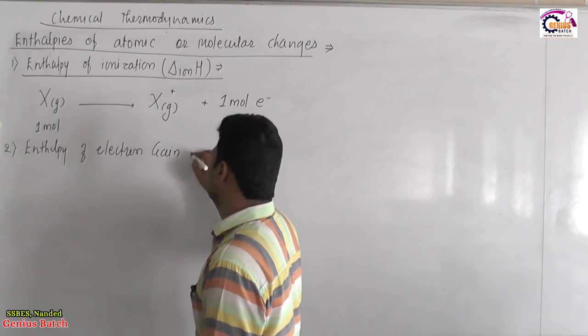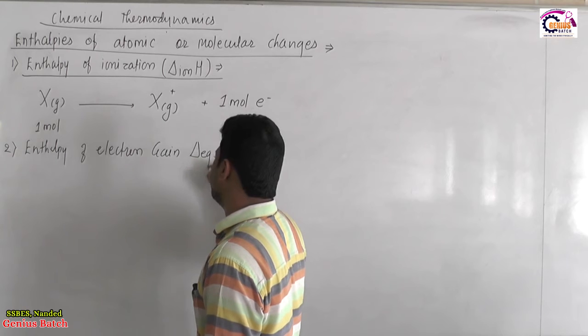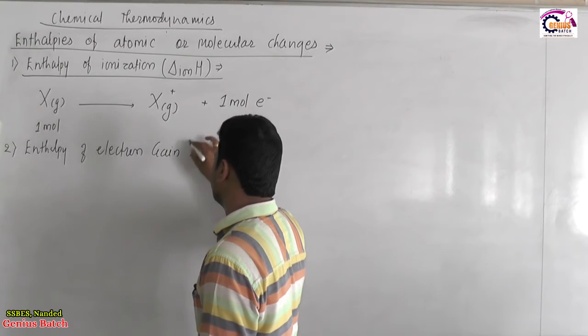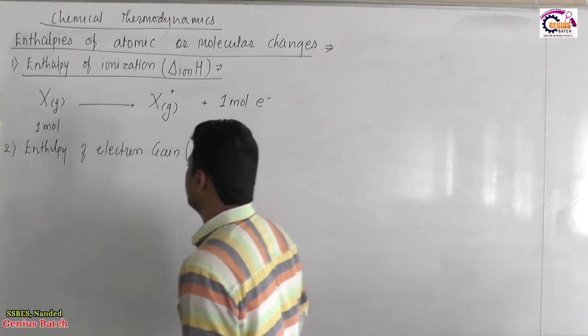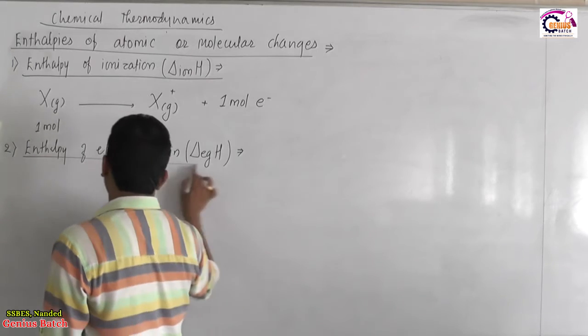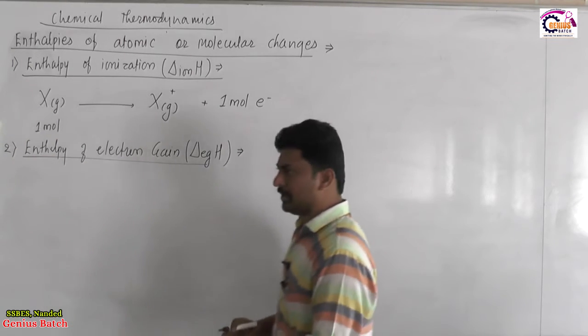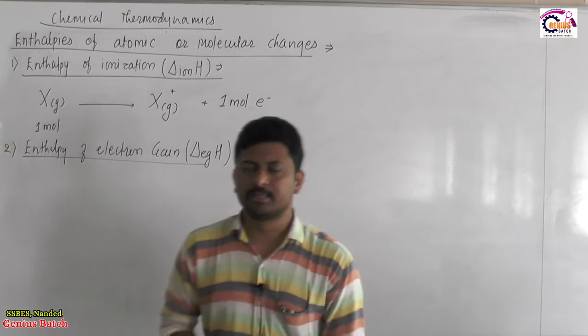Enthalpy of electron gain is represented as delta EGH. Electron gain enthalpy or enthalpy of electron gain, one and the same it is.